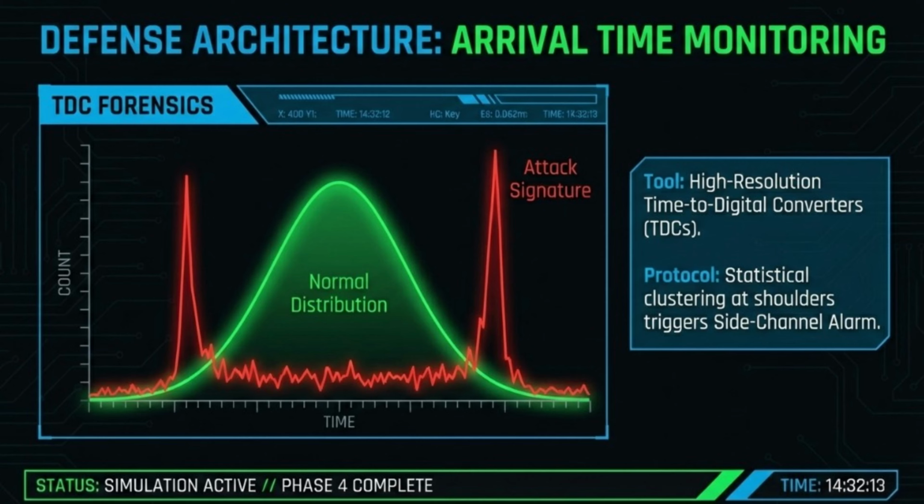Under this new defensive protocol, any statistical clustering at the temporal shoulders immediately triggers a side channel alarm, halting key generation before the first bit of raw key can be leaked to the public channel. By implementing TDC forensics, we turn the very physics Eve sought to exploit into her own undoing.